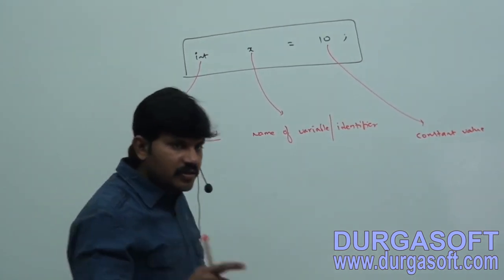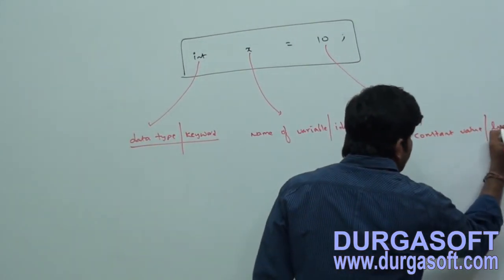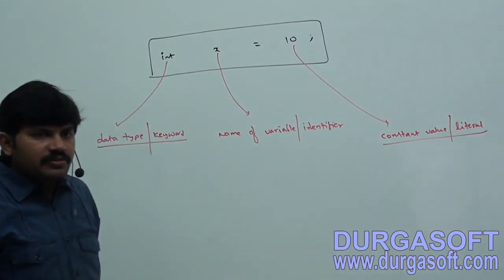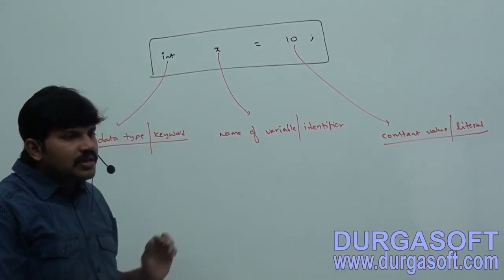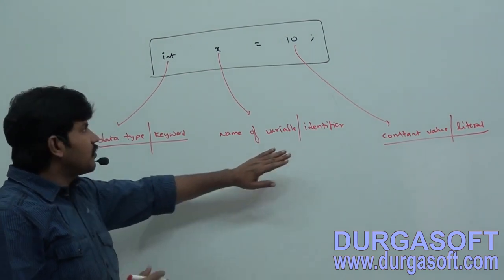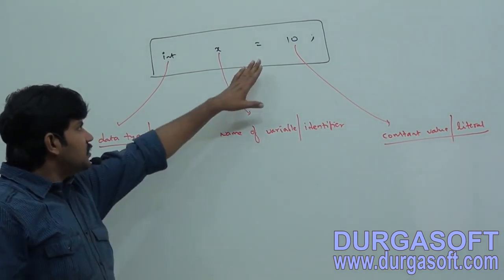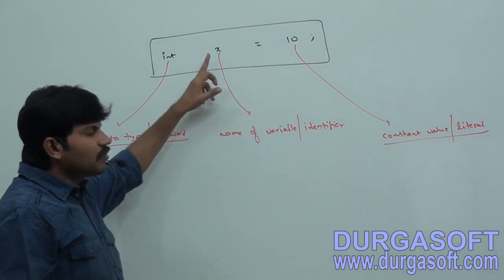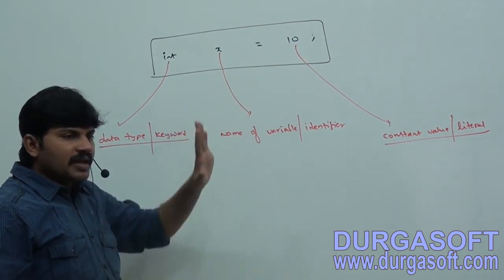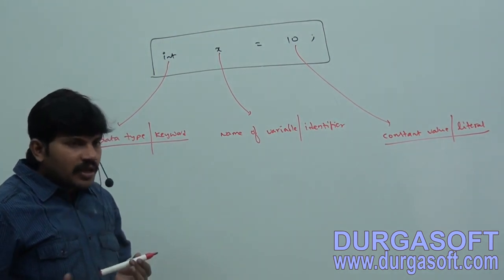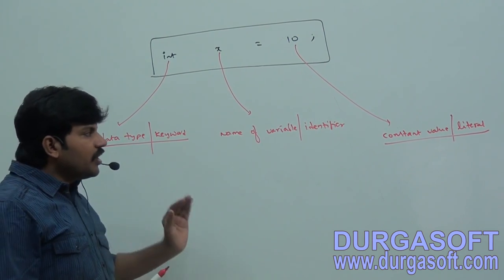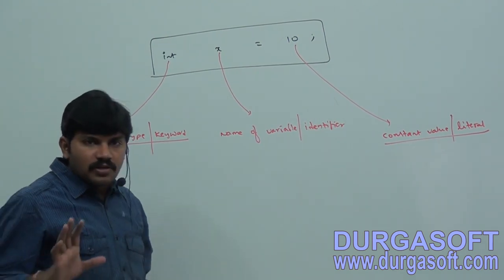This constant value is nothing but a literal. Are you getting? 10 is a constant value, which is nothing but what? Literal. So in int x is equal to 10, a constant value which can be assigned to the variable is by default considered a literal. There are boolean literals, integral literals, floating point literals. We can discuss the various ways to specify a literal value.